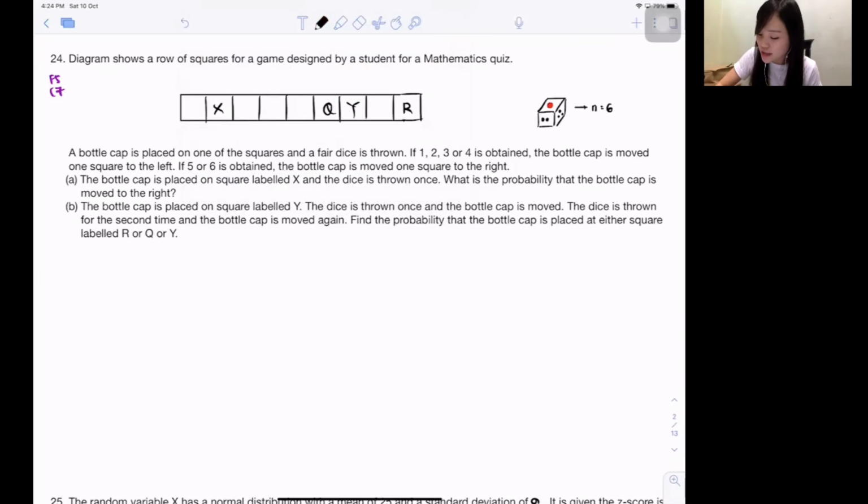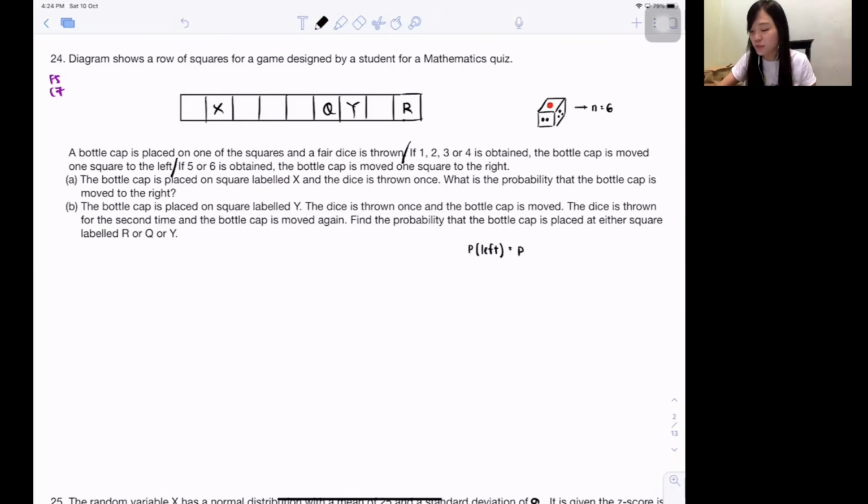So they say next, if 1, 2, 3, 4 is obtained, the bottle cap is moved 1 square to the left. In this particular sentence, you cannot always expect them to directly give you the probability, but actually they are telling you the probability of moving to the left. Maybe you will ask, teacher, how do you know? You must try to analyze it, okay? They try to tell you that whether you get 1, 2, 3 or 4, you will move 1 square to the left. Don't expect that if you get 2 you move 2 steps. No. No matter you get 1, 2, 3, 4, you also move 1 step to the left. Isn't it they are giving you the probability for left?